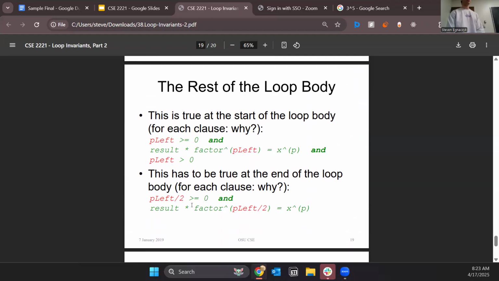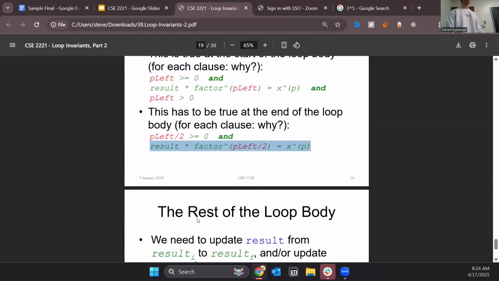And then at the end of the loop, we know that P left divided by 2 is going to be greater than or equal to 0 because the only values that P left could potentially be are 1 to integer max. And afterwards, they will be anywhere from 0 to integer max divided by 2. So we know that at the end of the loop body, P left divided by 2 is going to be greater than or equal to 0. And because of that, this fact must be maintained: that result times factor to the power of P left divided by 2 is equal to x to the power of p.